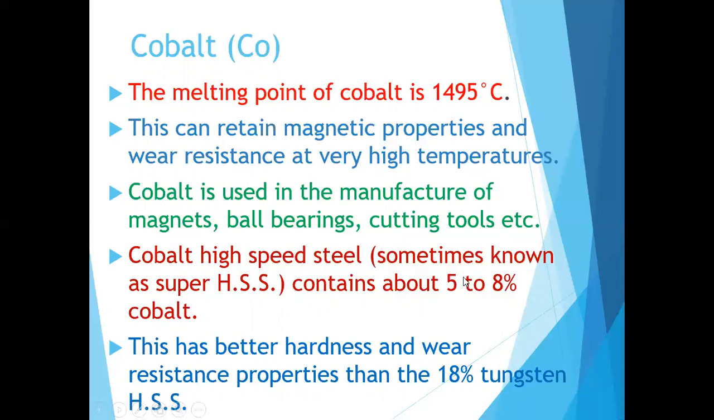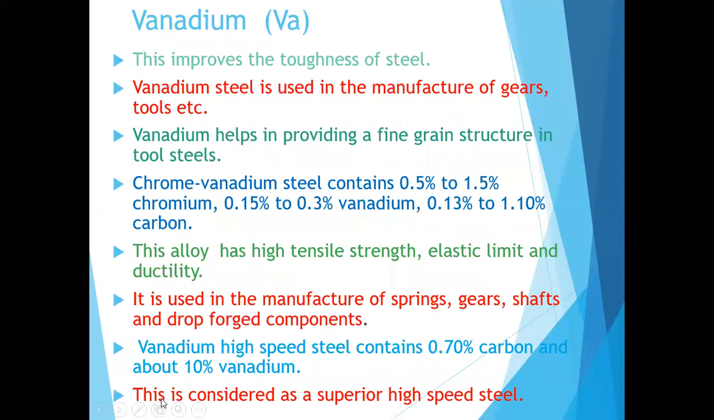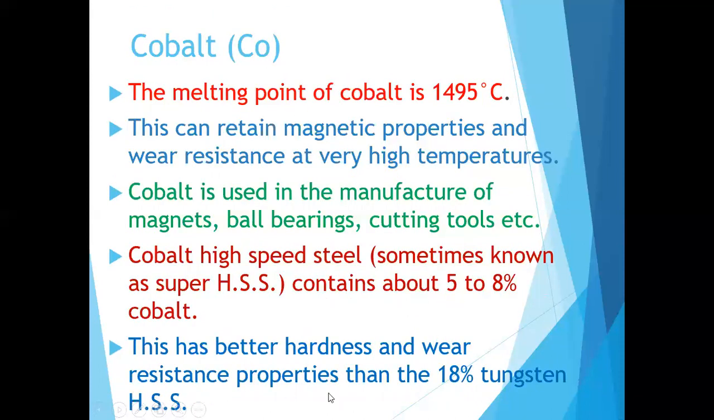Cobalt high speed steel, sometimes known as super high speed steel, contains 5 to 8% cobalt. It has better hardness and wear resistance properties than tungsten high speed steel, which we studied earlier.